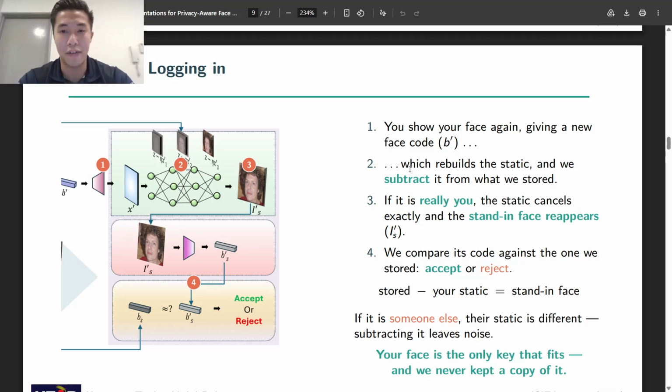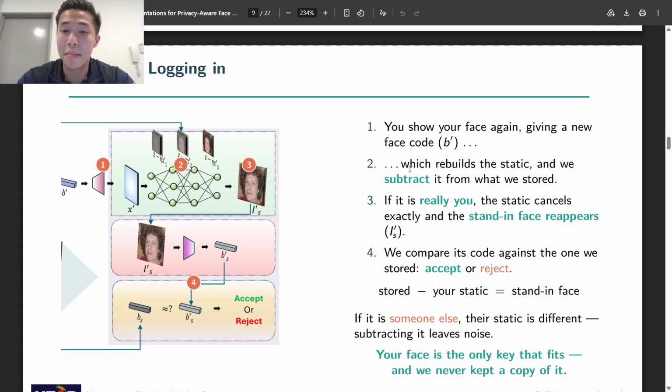Once we have the face code, we go into step two, where we rebuild the static and subtract it from what we have stored. Then we go into step three. If it is really you, the static will cancel exactly, and the stand-in face will reappear. Once the stand-in face has reappeared, we go to step four, where we compare its code against the one we stored and accept you as you are.